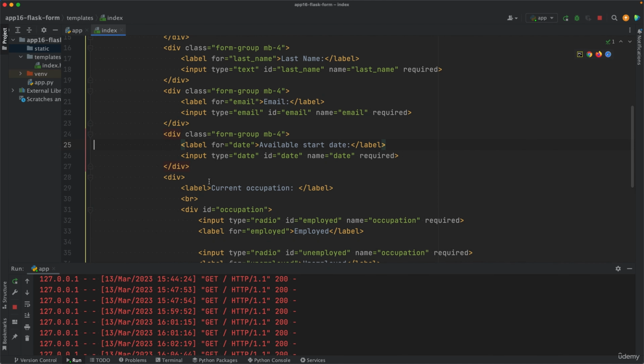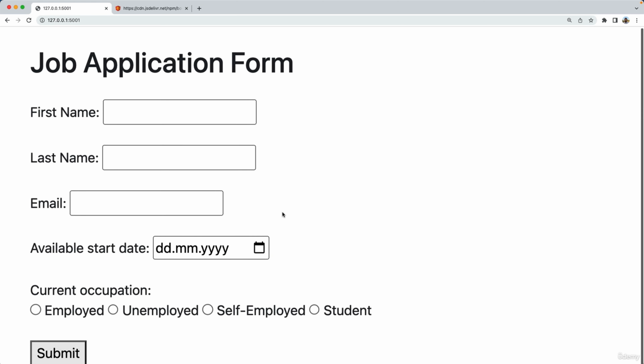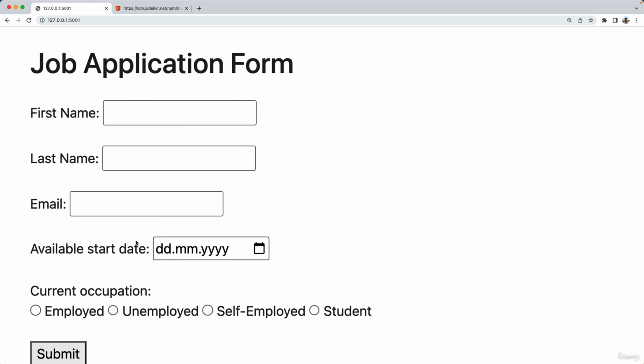And lastly, the div just above the label current occupation. We want to replace that with this div, or you just type in the class, whatever you prefer. And that's it. Let's see what we've got. We have some spacing between the elements, so that's looking better now.